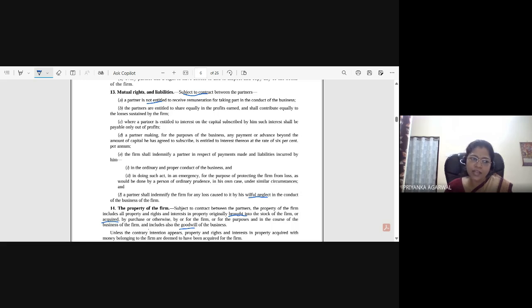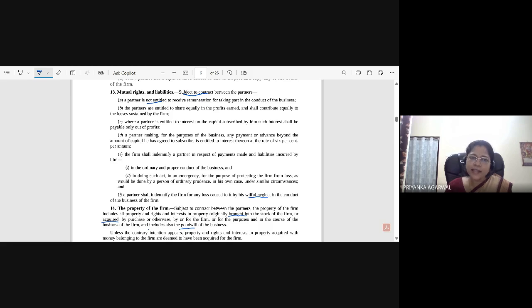As we have discussed about proprietorship concern, one person owns that proprietorship. Similarly, in the firm, all the partners are cumulatively called the firm. So they are the owners of the firm. They have a dual role, principal as well as agent, so mutual agency is there. But they are the owners only, so they are not employees.